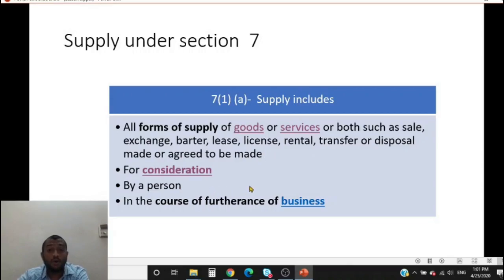By a person in the course of furtherance of business. Now this is very important. The final condition to be satisfied is it has to be in the course of furtherance of business.